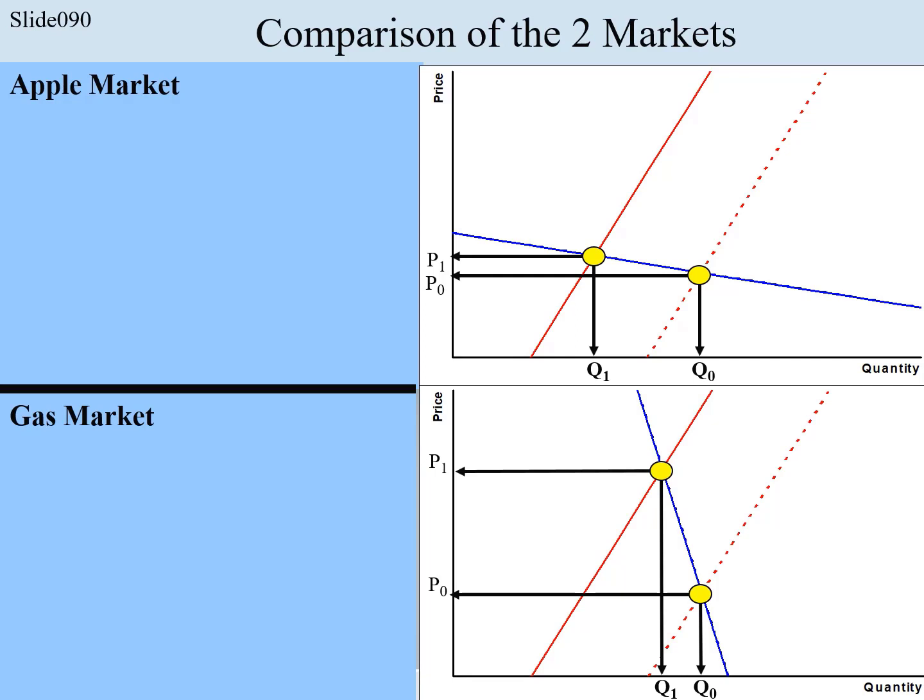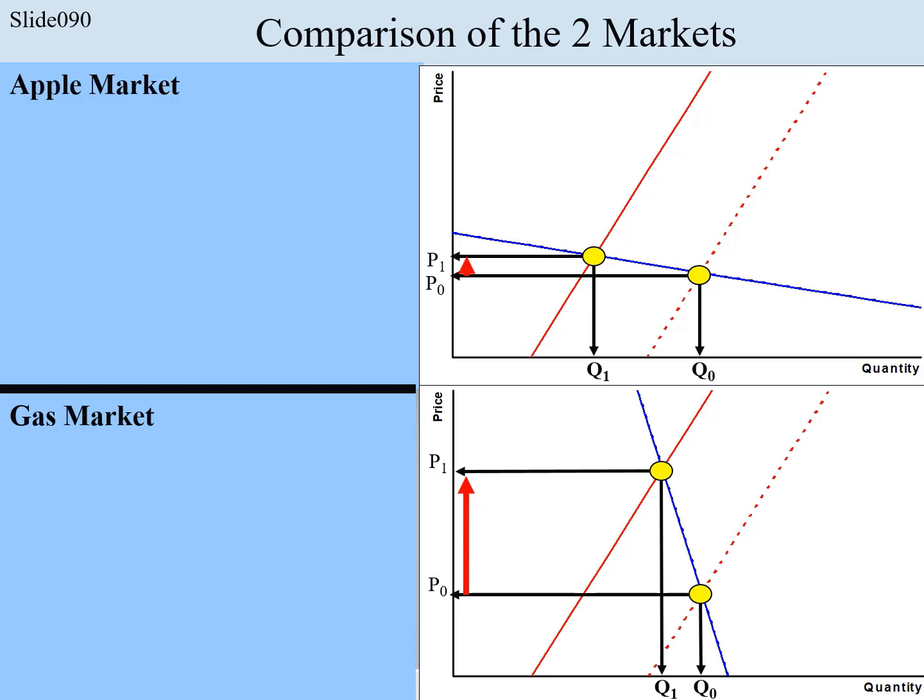Let us compare the two markets. First, the apple market. A shortfall of supply because of the bad harvest led to a small price increase. In the gas market, a shortfall of supply due to destroyed oil platforms led to a high price increase. And compare the shifts of the supply curve, they are exactly the same. So where is the difference which triggered these different price reactions?